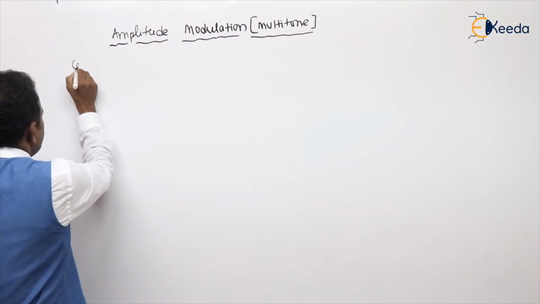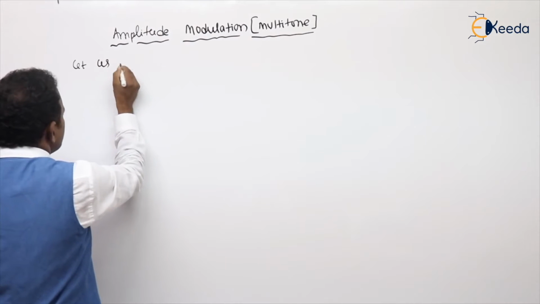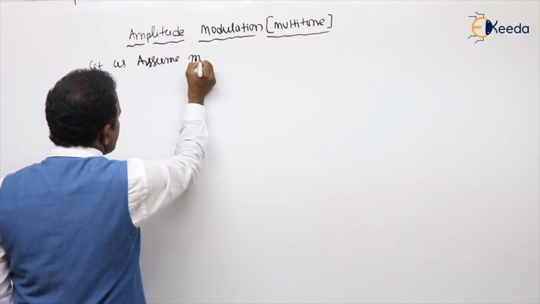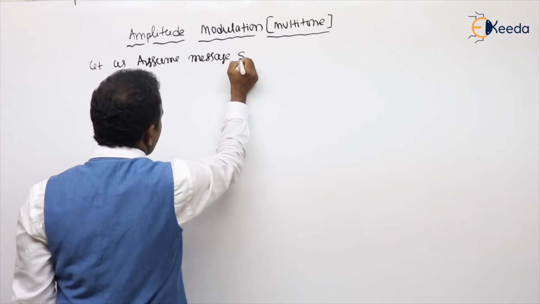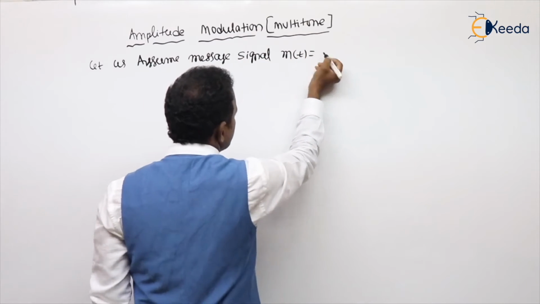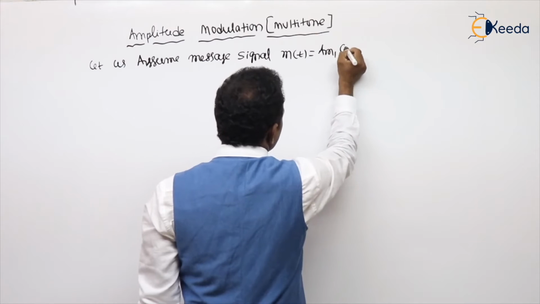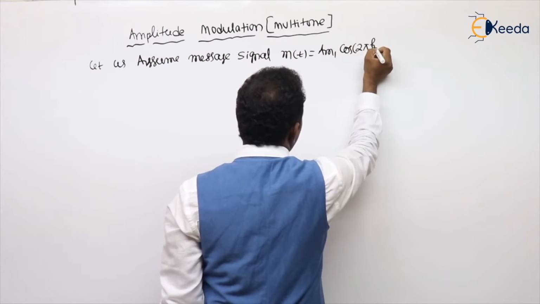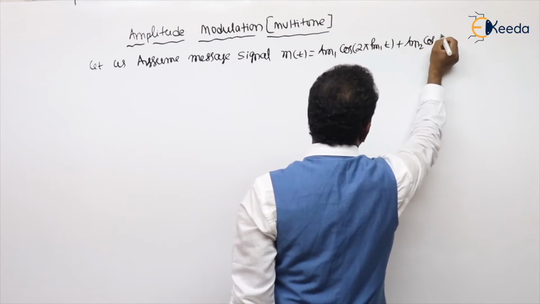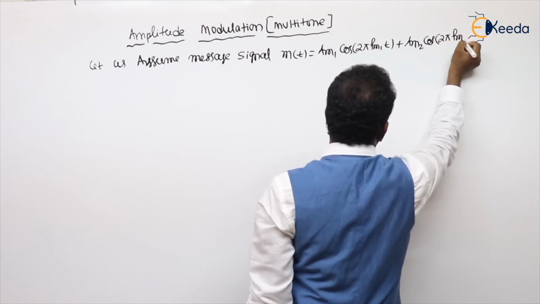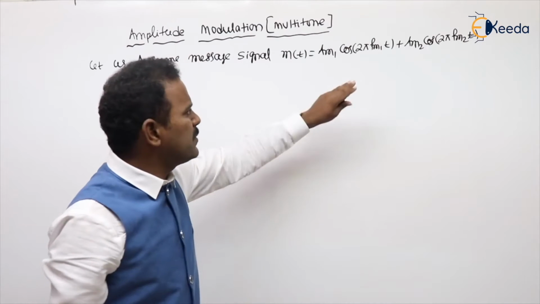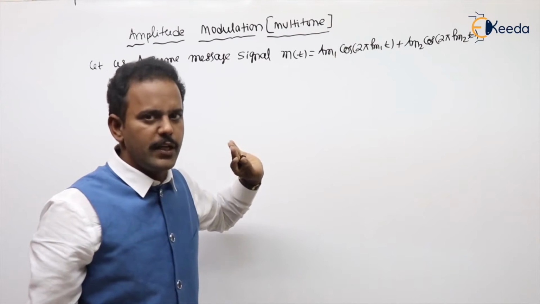Let us assume the message signal m(t) equal to Am1 cos 2 pi fm1 t plus Am2 cos 2 pi fm2 t. Still plus fm3, fm4 you can also take. Maximum, they are asking two terms only in the examinations.